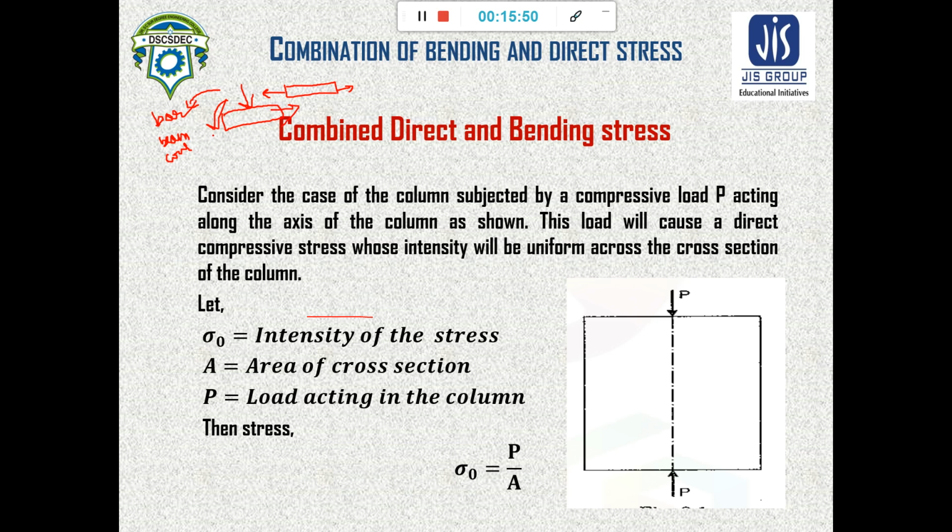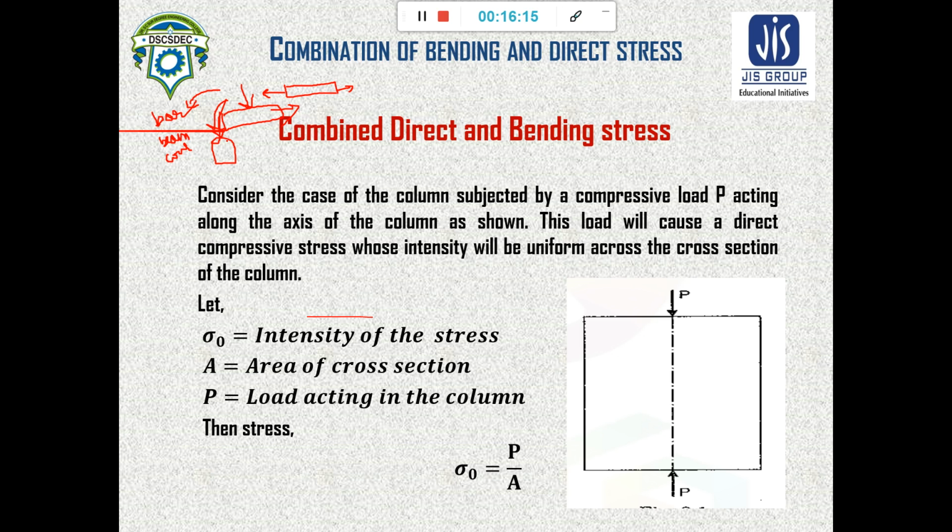And a column can only take the vertical load. So whenever we use the term column, that column is meant to take the vertical load only. If we load a column axially, that column will fail eventually.